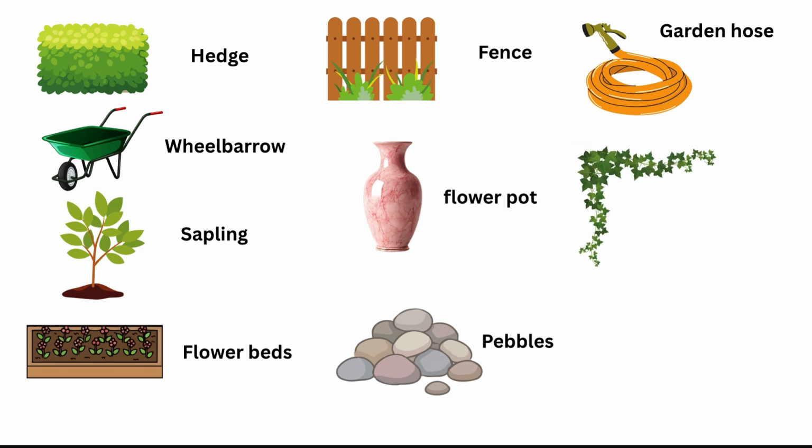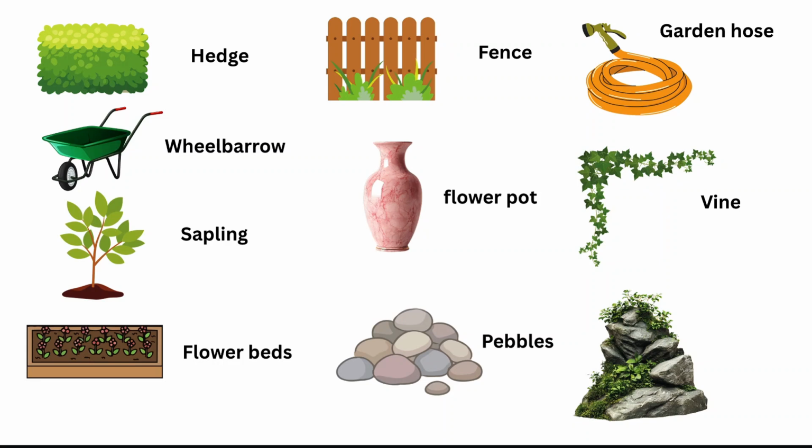Next, we have something like climber plants. Yes, this is a vine. I think you have seen it in a grapevine yard. Basically, vines are those plants which have weak stems. Then at last we have a picture in which a lot of rocks are decorated in such a beautiful way. Yes, this is called a rockery. I think you just guessed it from its name. So thank you so much. You just guessed all the pictures very well, and now move towards the next slide.